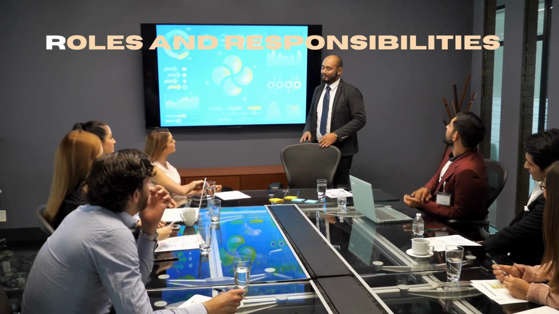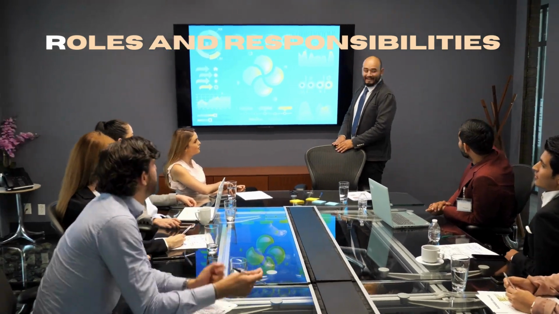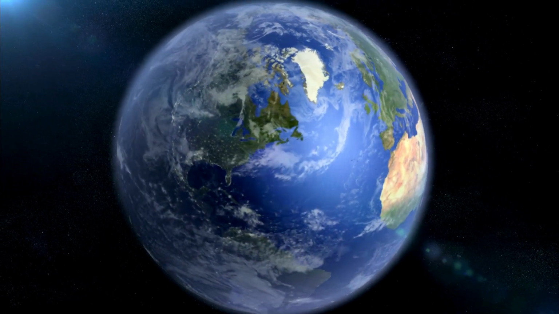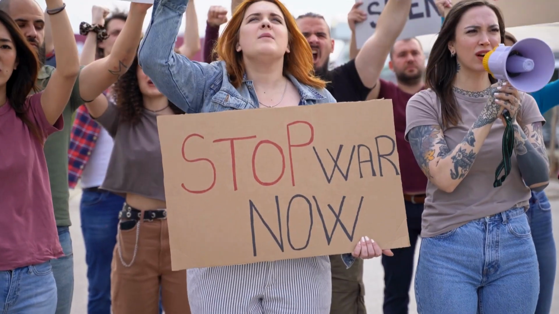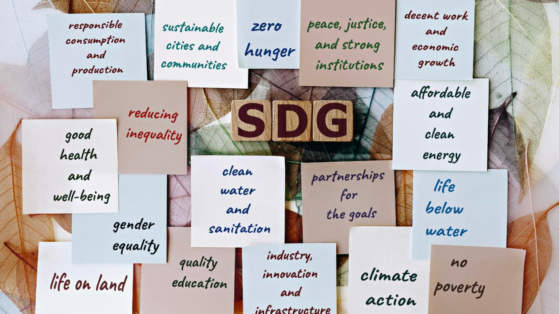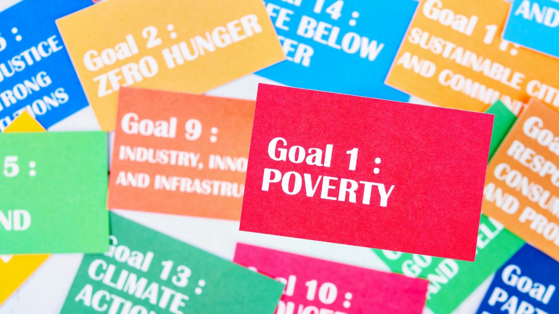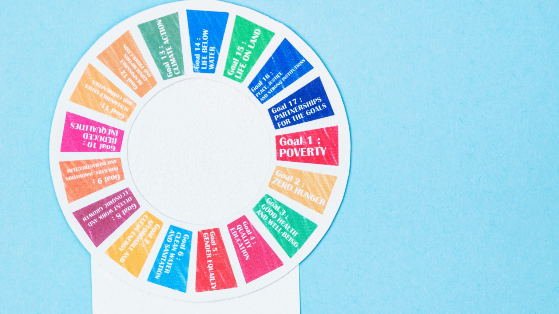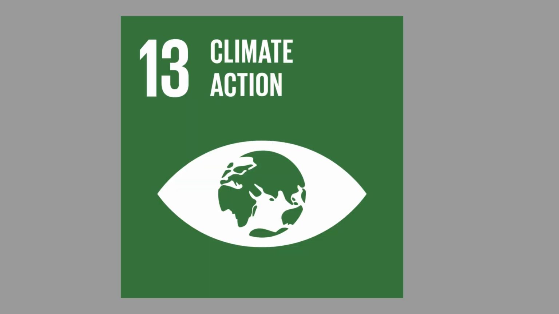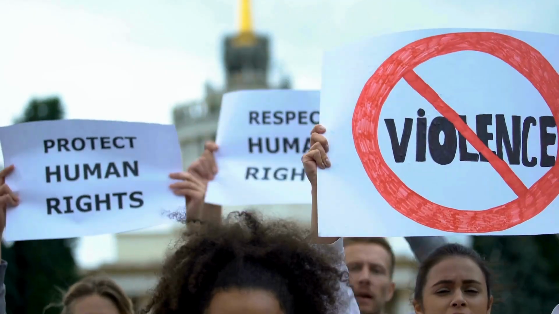Roles and responsibilities of the UN. The United Nations has a broad range of roles and responsibilities, maintaining international peace and security. The UN works to prevent conflicts, mediate peace processes, and deploy peacekeeping missions in areas of conflict. Promoting sustainable development. Through initiatives like the Sustainable Development Goals, SDGs, the UN strives to eradicate poverty, promote education, and protect the environment.